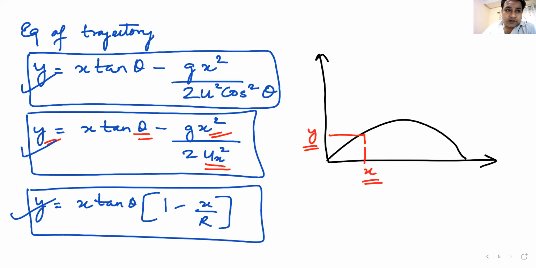Depending on what type of problem you have, what is asked in the question, you can use different equations. Am I clear? Can I move on to some questions here?